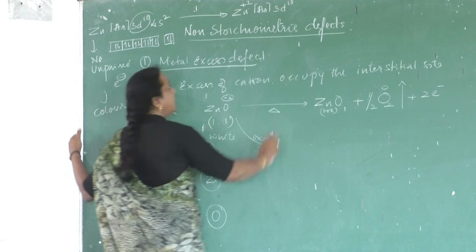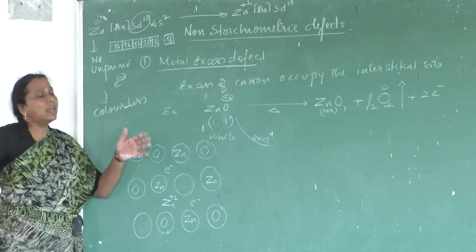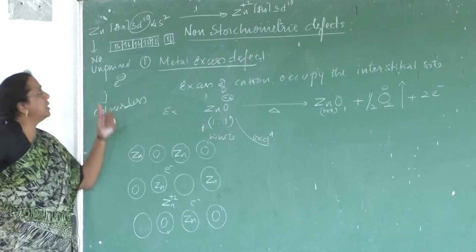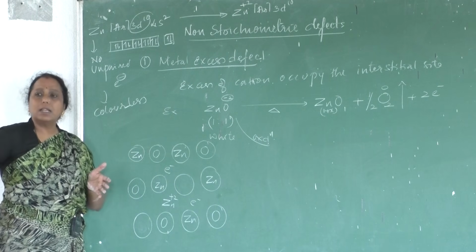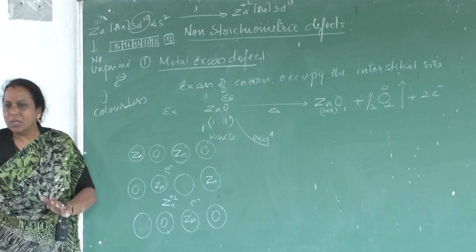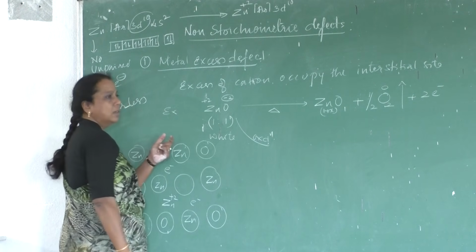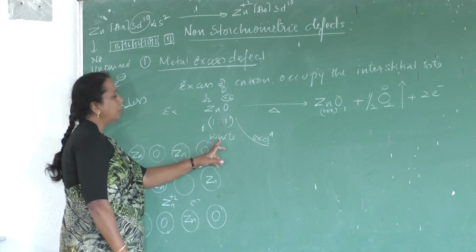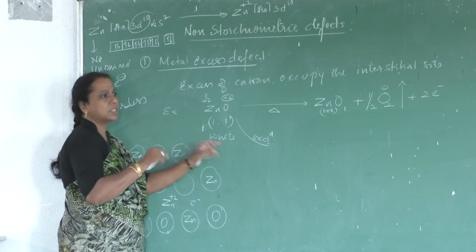Even after the zinc atom is converted into a zinc ion, it has the configuration argon 3d10. Now also you see the d orbital. Are there any unpaired electrons? No. So as unpaired electrons are not present in the zinc ion as well as the zinc atom, zinc metal is colorless and zinc compounds are also colorless. So here zinc is in the +2 oxidation state. So with no unpaired electrons, it should be white, that means it has no color. It is a colorless substance.